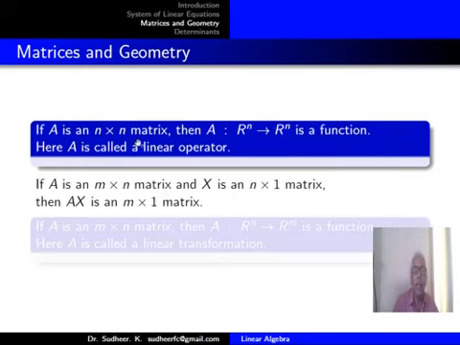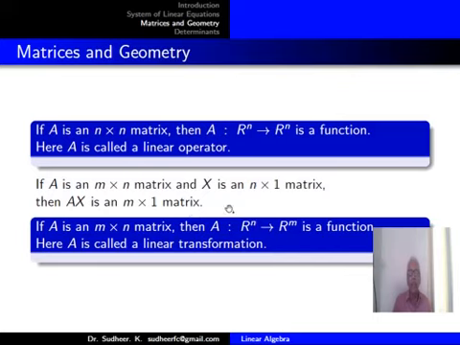If A is an n by n matrix, then A is a function from Rn to Rn. It's a function. A is called a linear operator because the set is Rn and the other set also is Rn. If A is an m by n matrix and X is an n by 1 matrix, you know the rules on the order of matrices when you find the product. So A is a function from Rn to Rm. You call that a linear transformation.